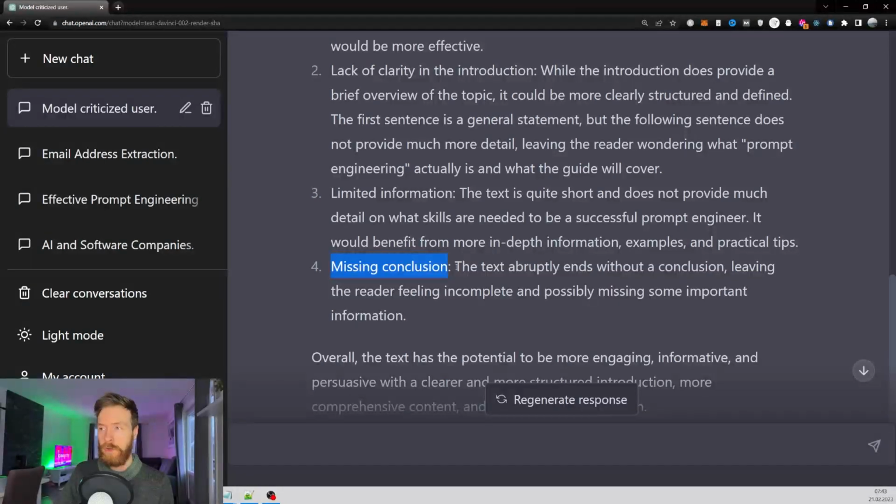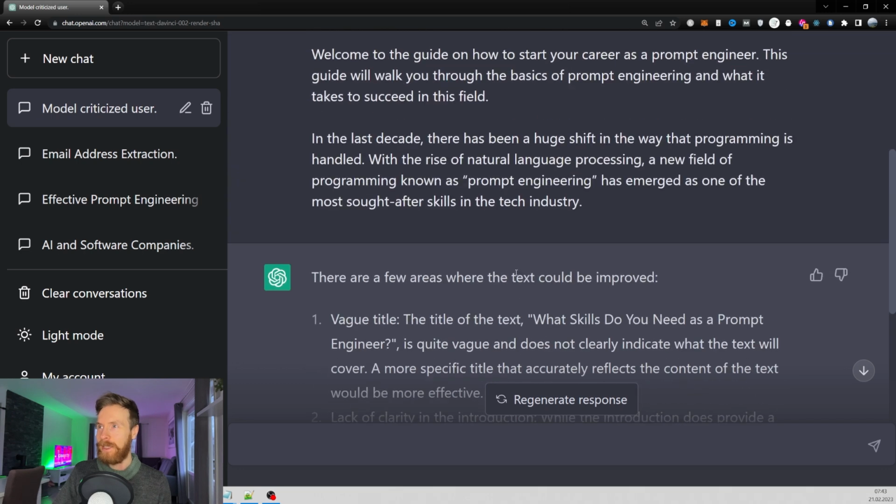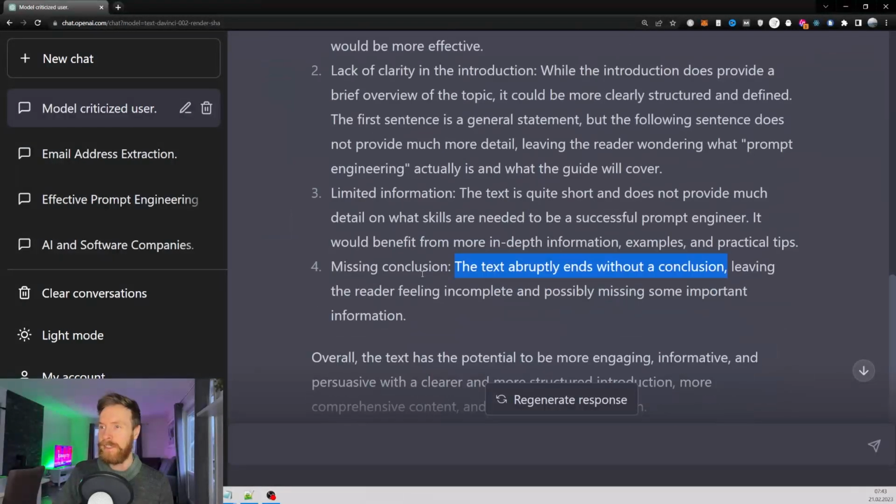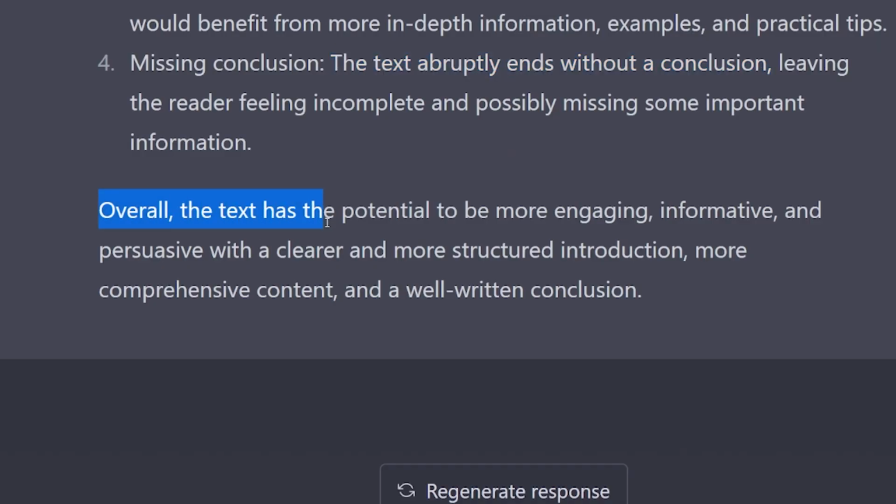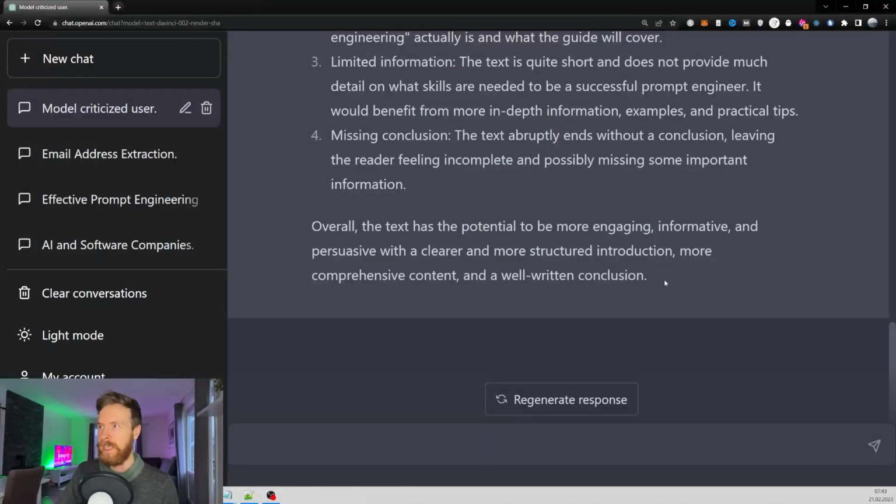It's missing a conclusion. The text abruptly ends without a conclusion. Yeah, because I just cut it off here. So that's a good spot. So overall, the text has potential to be more engaging, informative, and persuasive with a clearer and more structured introduction, more complete content, and a well-written conclusion. Okay, that's interesting. Now let's move on to step 3. And for step number 3, I just go great points. Rewrite the text and improve it based on your critique.